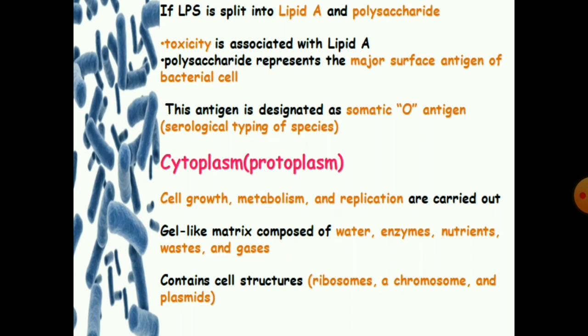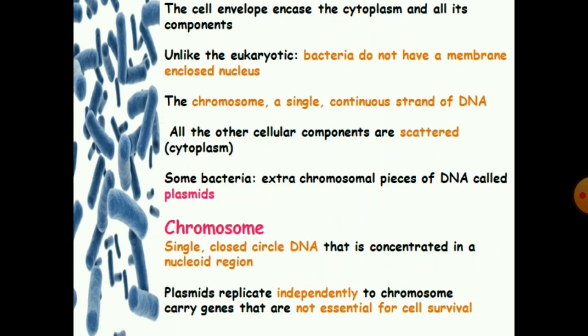Next is the cytoplasm, otherwise called the protoplasm, where cell growth, metabolism and replication are carried out. It is a gel-like matrix composed of water, enzymes, nutrients, waste and gases. It also contains cell structures like ribosomes, chromosomes and plasmids. The cell envelope encases the cytoplasm and all its components.